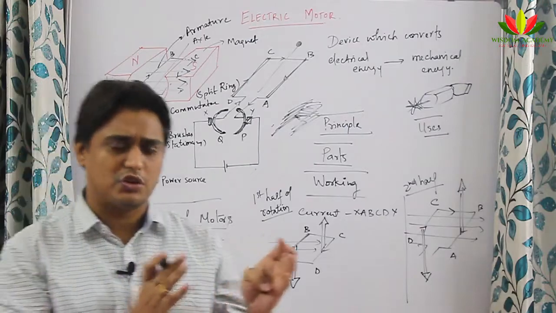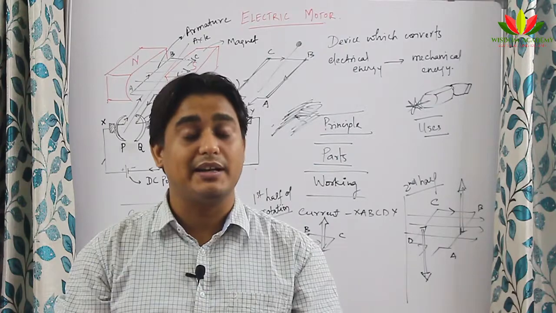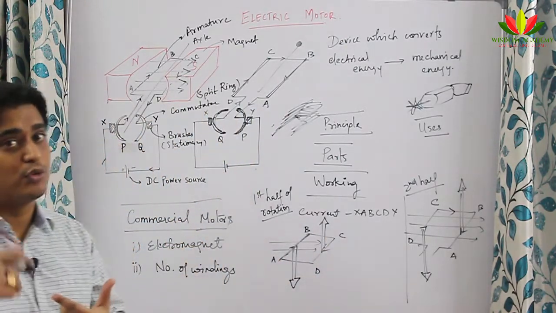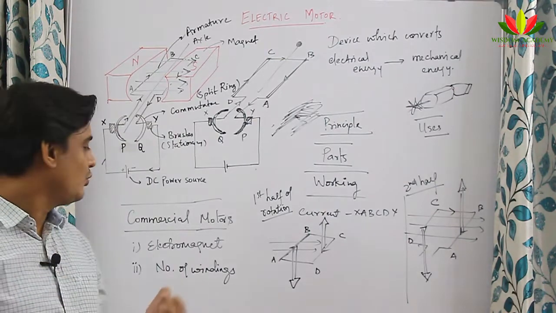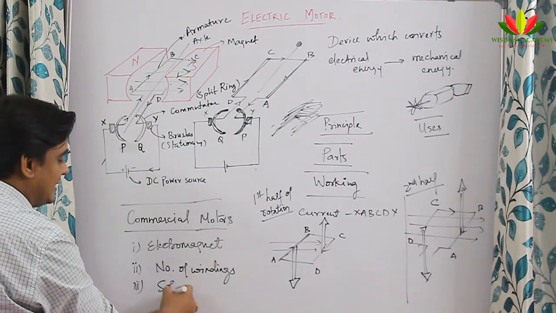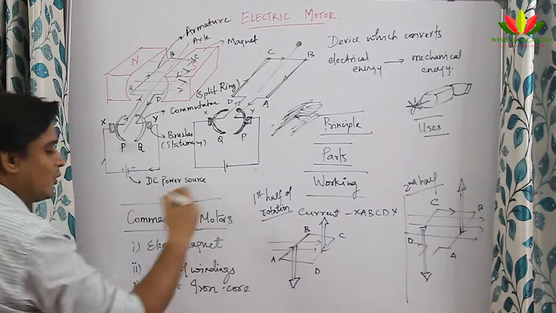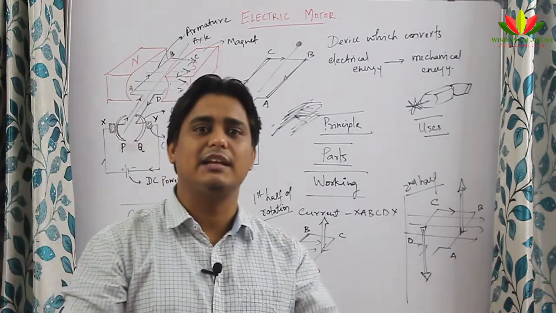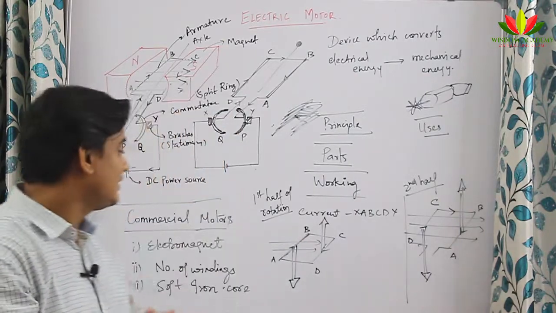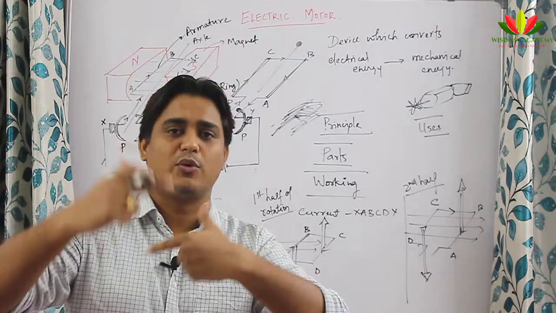The third point of difference between commercial motor and domestic motor is linked with the strong magnetic field. When I talked about the solenoid, I told you that when you keep a soft iron core inside a solenoid, the magnetic field increases. Here we need more magnetic field if we want to apply more force on the armature. So in a commercial motor we use a soft iron core inside the armature. When we put a soft iron core inside the armature, the magnetic field increases, and the force which acts on the armature also increases. So your armature can rotate more efficiently.